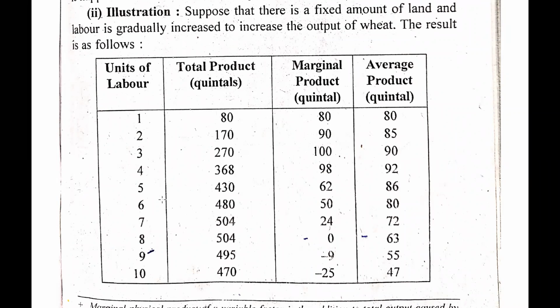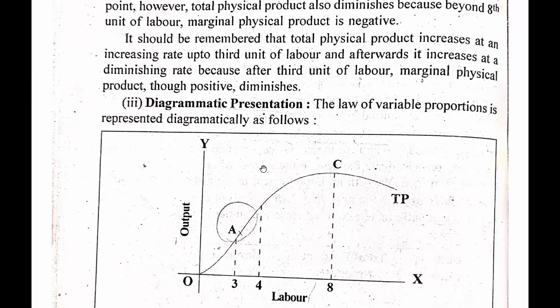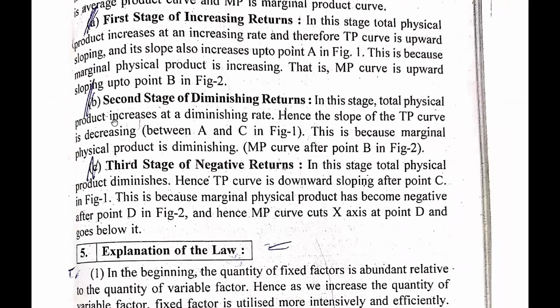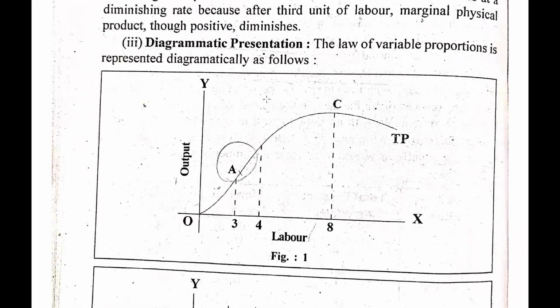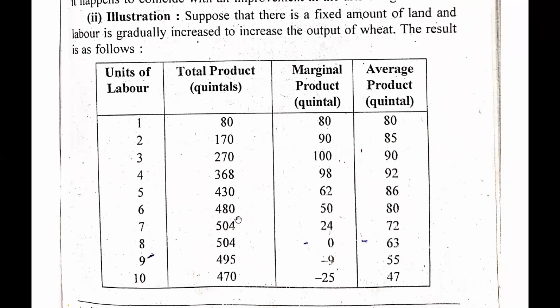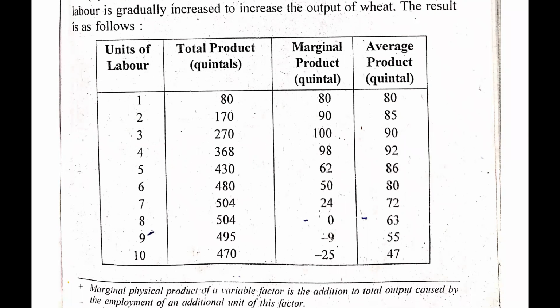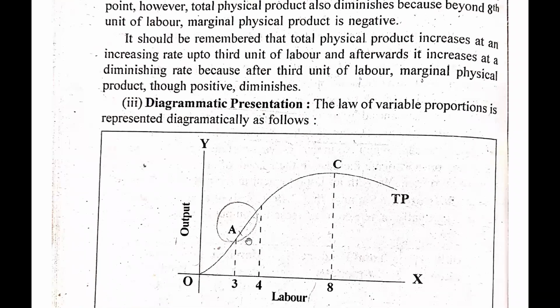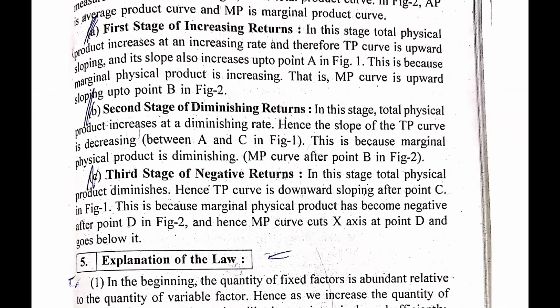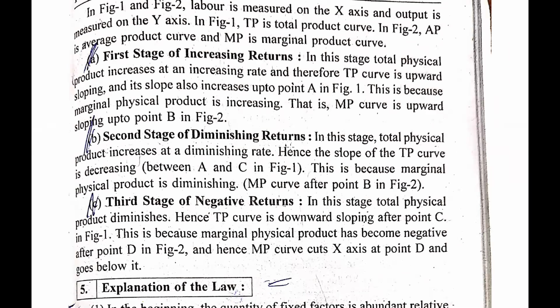Now from 4 to 8, we are given the diminishing marginal returns, or we can say diminishing returns, because in this case our total production is still increasing, but the marginal product and average product have started decreasing. And after 8, from 9 and 10, our total production also starts decreasing. So this is the negative impact. So here we have seen three different stages of the returns.